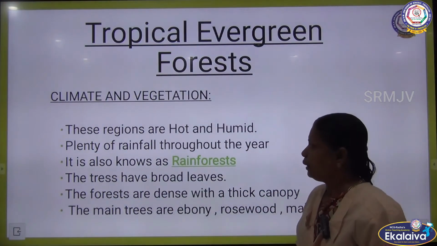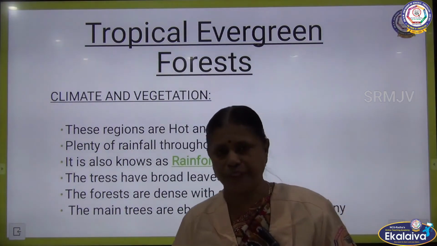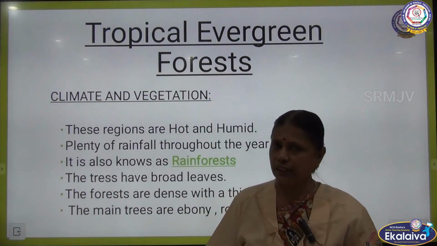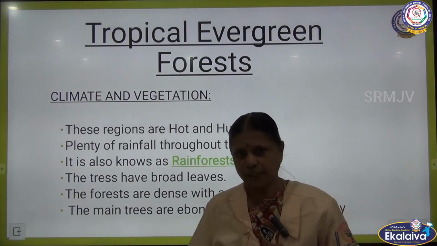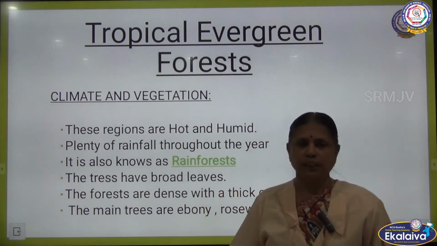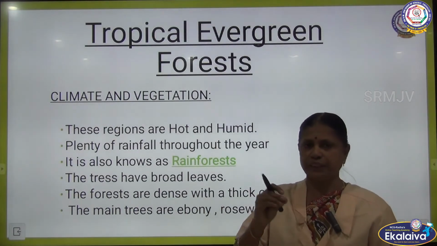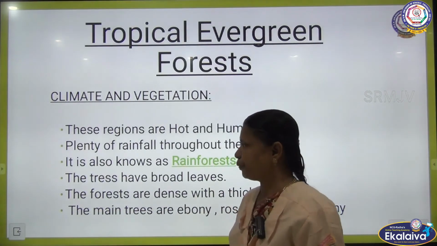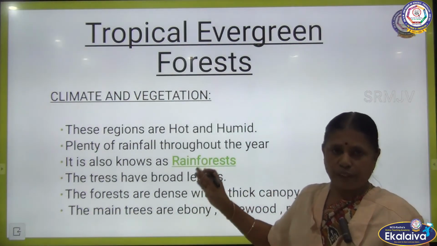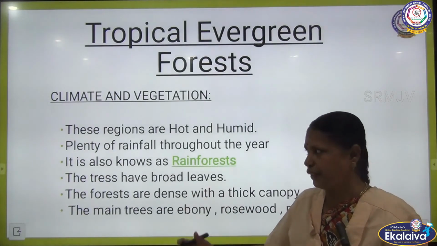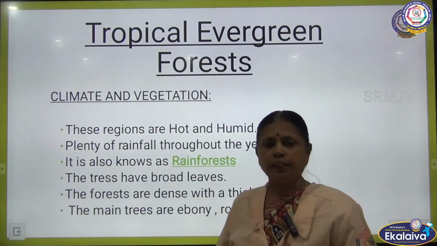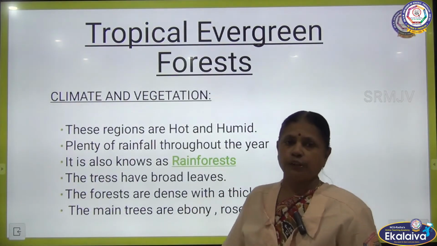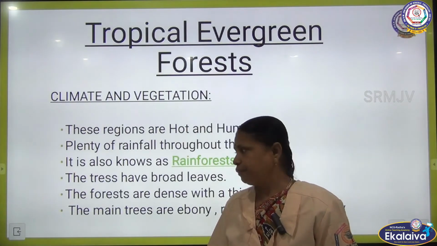Now, climate. Here the climate is hot and humid. As it is situated near the equator, the climate is hot. It is extended to the tropics, so it is humid. Humid means the wetness present in the air. The amount of wetness present in the air is called humidity. And in which places are these forests formed? Where there is plenty of rainfall throughout the year. Here the amount of rainfall will be more than 200 centimeters. So, this forest is also called rainforest.